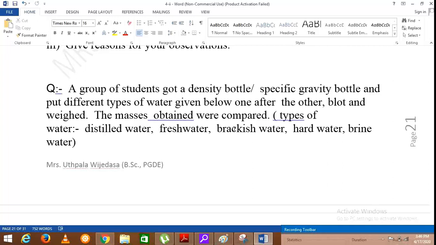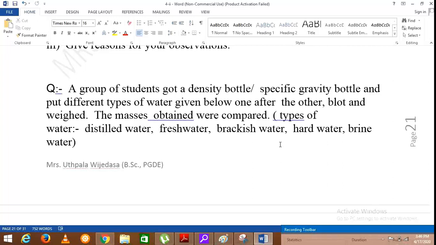In that hard water, the solubility of soap is less. And brine water. So these types of water are taken separately into the density bottle, and after that you can keep this on the triple beam balance.